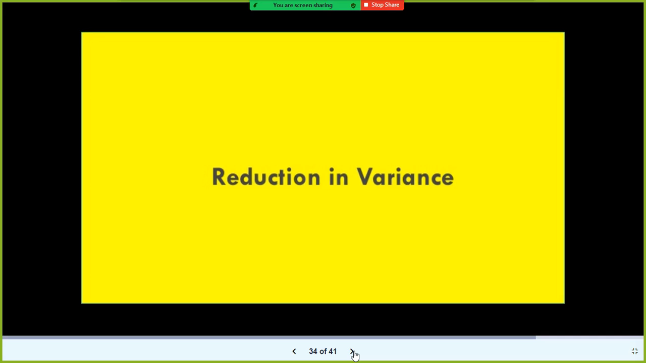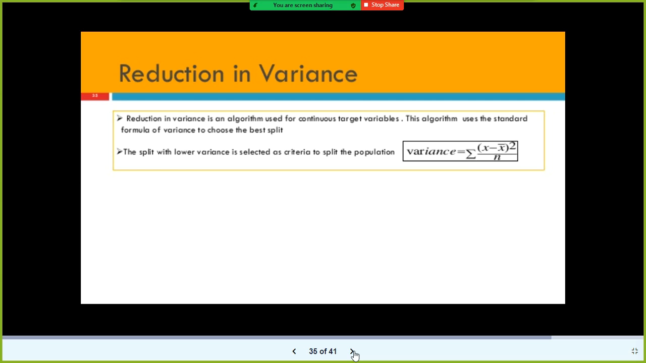Let us directly jump into reduction in variance, because this is the important one. This is the one used in the random forest algorithm. And you know very well what variance is. As part of descriptive statistics, I discussed variance. You need to subtract the mean value from each and every value, square it, and divide this by the total number of samples.